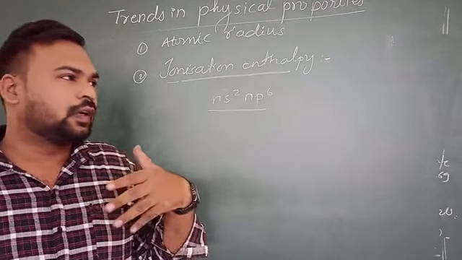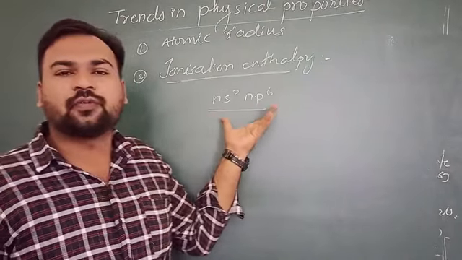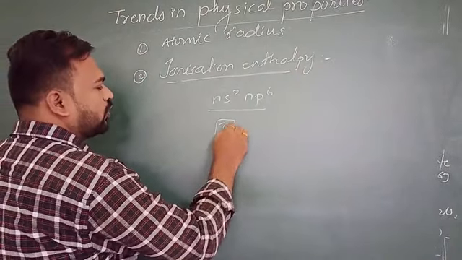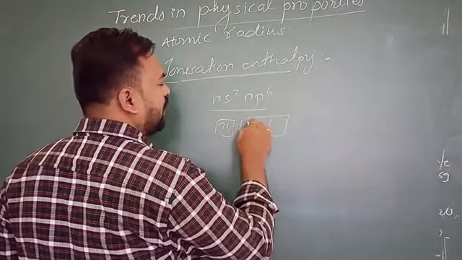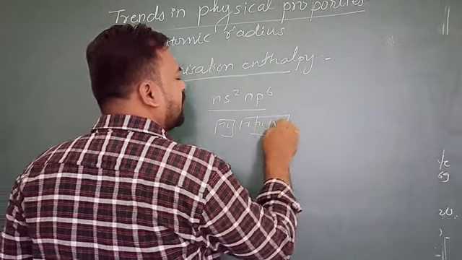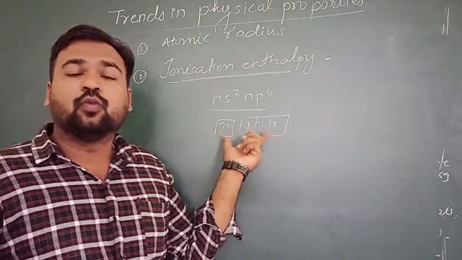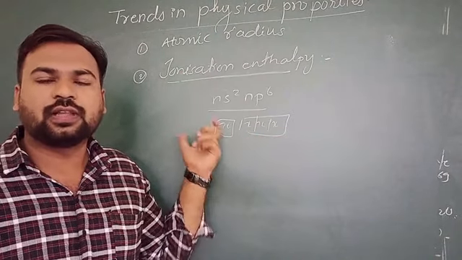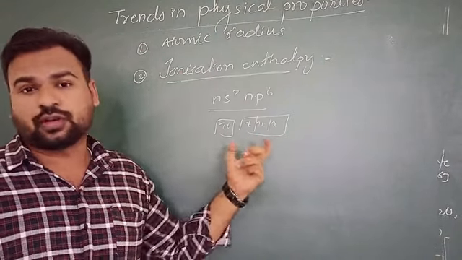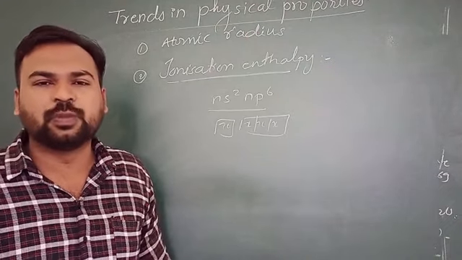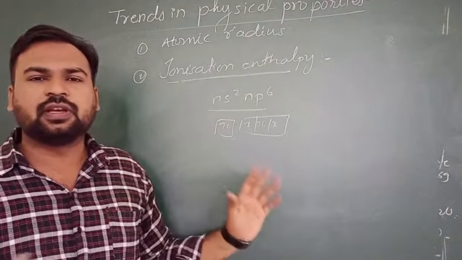So here, energy required for removal of this electron. Suppose in the s orbital there are 2 electrons, in the p orbital there are 6 electrons: 1, 2, 3, 4, 5, 6. If you want to remove one electron, that means you have to disturb its octet. And for disturbing its octet, very high energy will be required, because it is stable in nature.